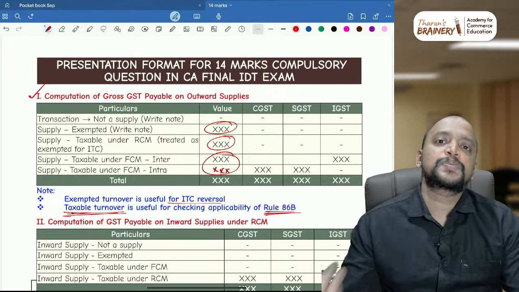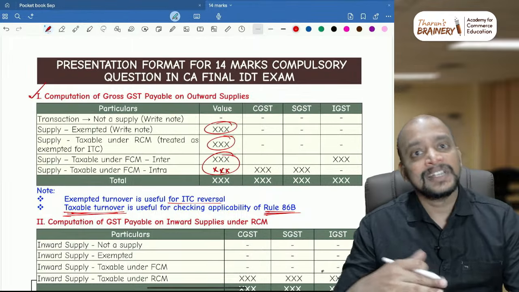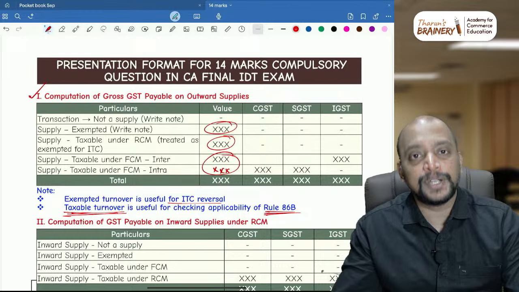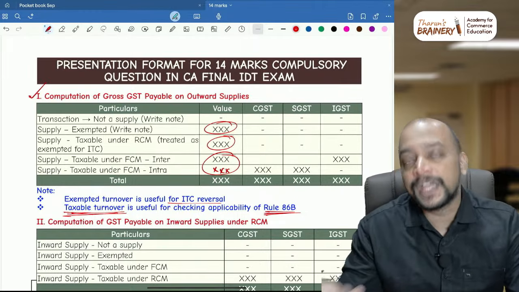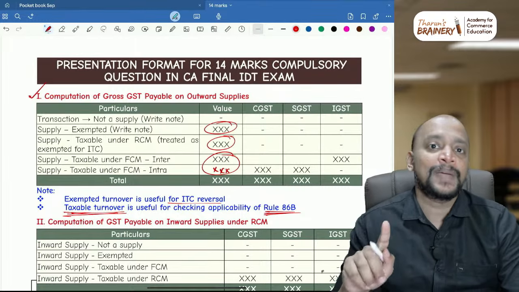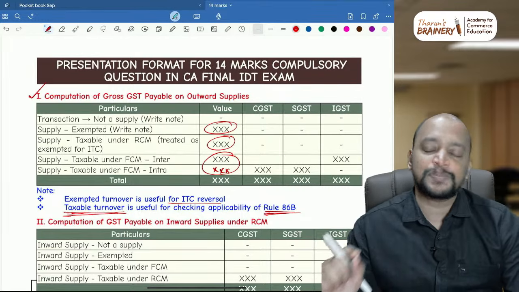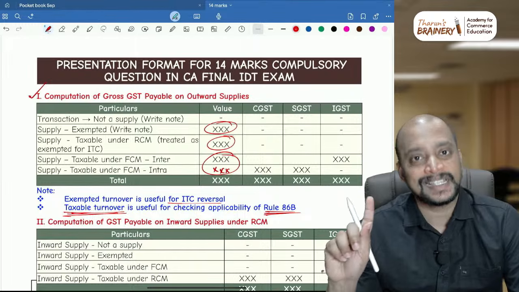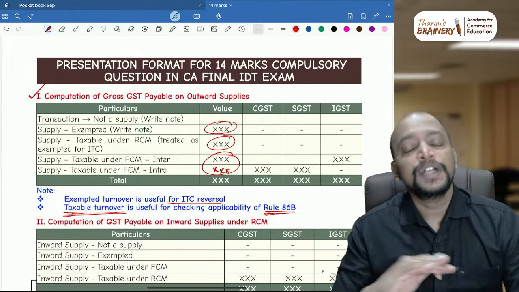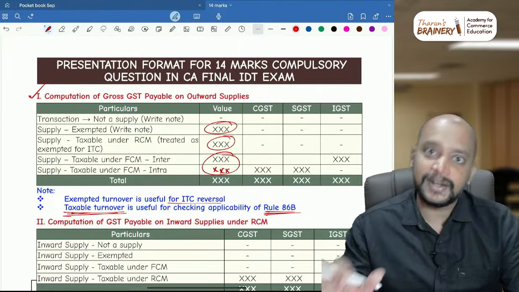Suppose if the merchant exporter is within the state, it is intrastate, so CGST and SGST. Then you need to take 0.1% divided by 2, 0.05% and 0.05%, like that. Okay, suppose if it is interstate, then you need to take 0.1%, but this alone you keep in mind. When they specifically give merchant exporter, you need to take 0.1% as the rate. Otherwise, you need to go by the rates which are given in the question only. You don't follow any other rates. Okay, rates will be given.